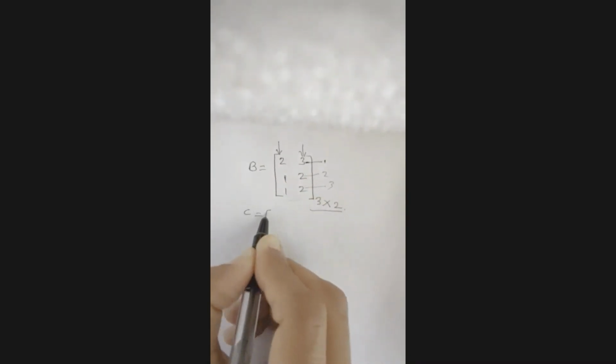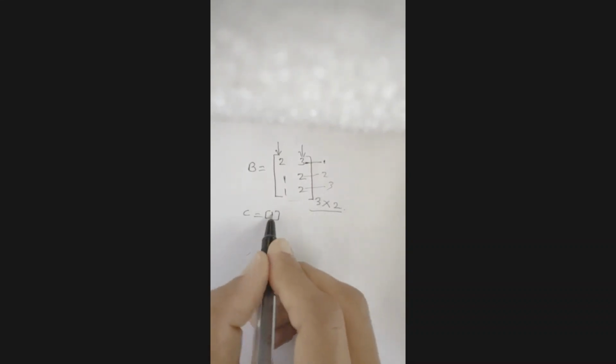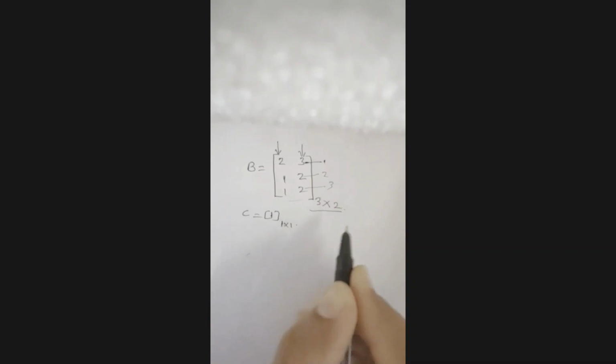Similarly, what will be the order of this matrix? It has 1 row and 1 column, so it is 1 by 1. I hope this order thing is clear to all of you. Now we see what the different types of matrices are.